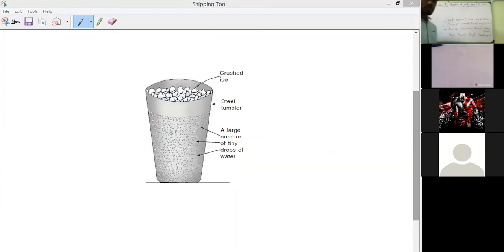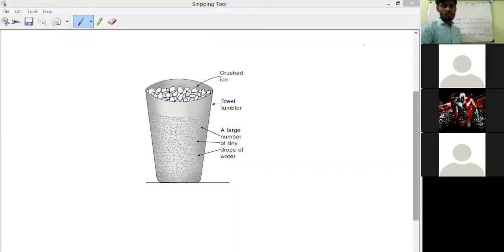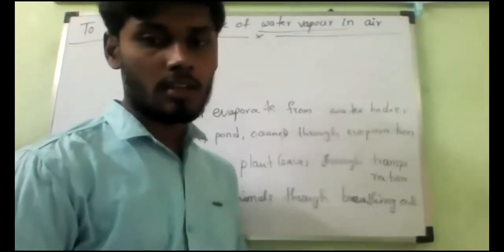Completed? This diagram you should draw, and below it you have to write the name. What is the name you should write here?